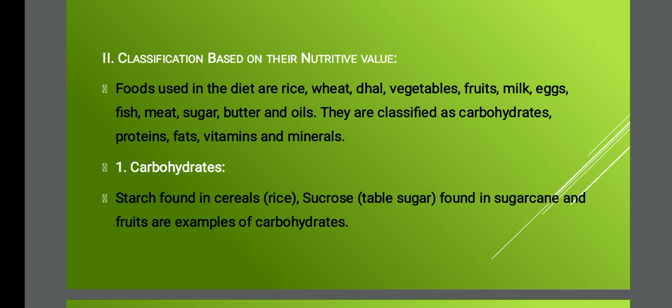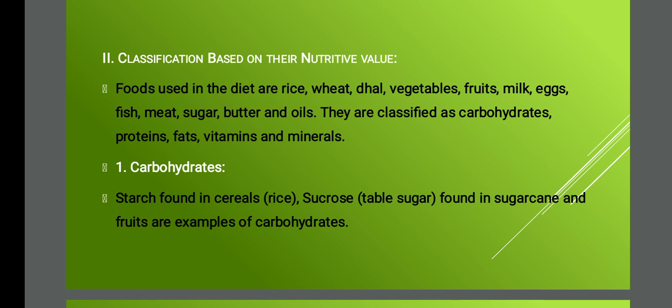So coming to the second classification, classification based on the nutrient value, certain examples are given there. Based on the nutrient value, we have 5 different types. The first one is carbohydrates, second one is protein, third one fat, fourth one vitamin, and fifth one is mineral. So we can start with carbohydrate. What do you mean by carbohydrate? In our regular routine, we have carbohydrate as our main food. We have rice, wheat. So this we say is carbohydrate.